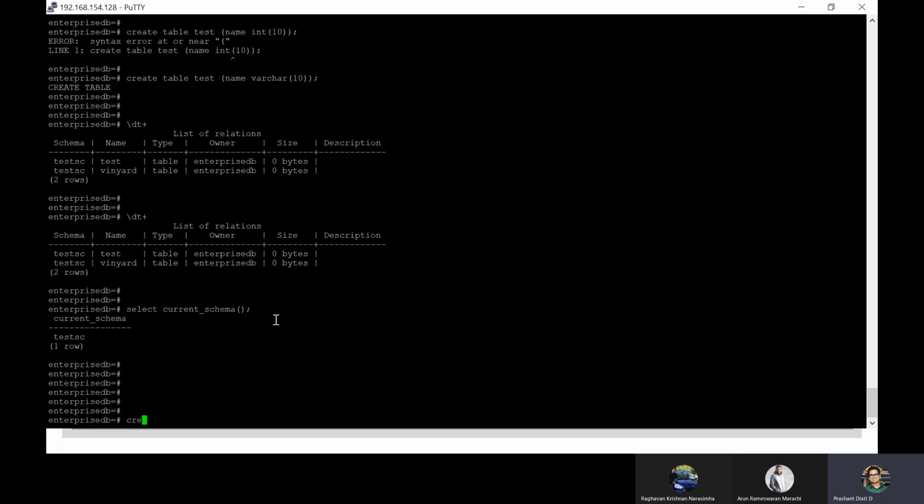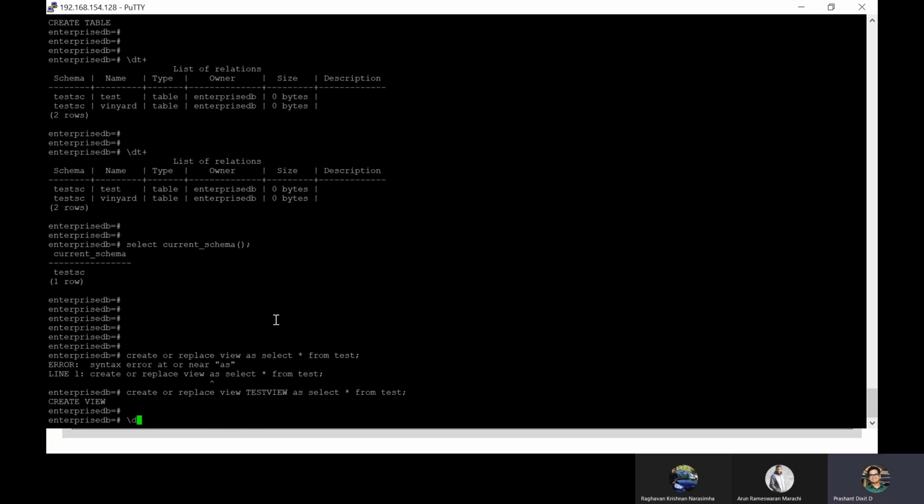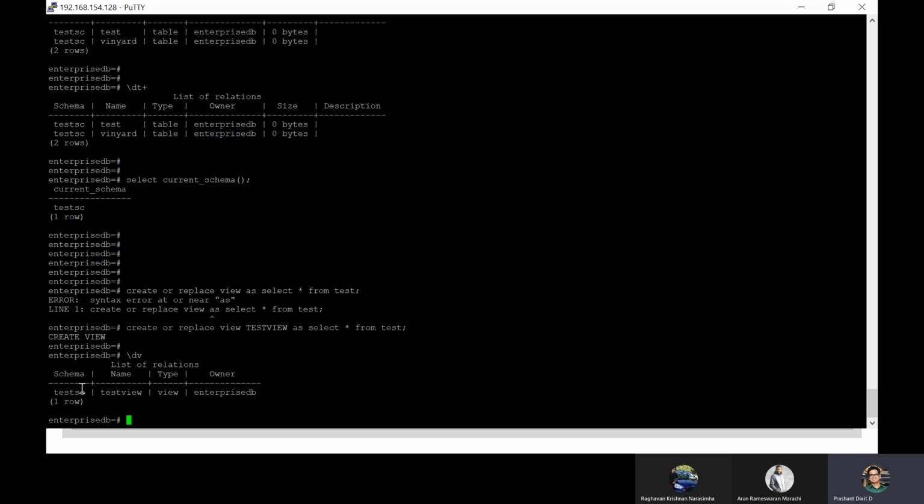For example, if you want to create a view: create or replace view, view name is test_view, as select all from test. Okay, view is created, right? And now if you want to check what views are created, we have got another meta command, \dv. Again, this got created in test_sc.